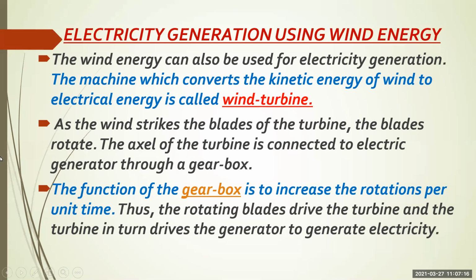The same mechanism is there: the turbine rotates, it is attached to the generator which rotates the magnets, and it generates electricity. But here you just have to keep in mind what a wind turbine is and what the function of the gearbox is. So what is a wind turbine? The machine which converts the kinetic energy of wind into electric energy. And what is the function of the gearbox? To increase the rotation per unit time.